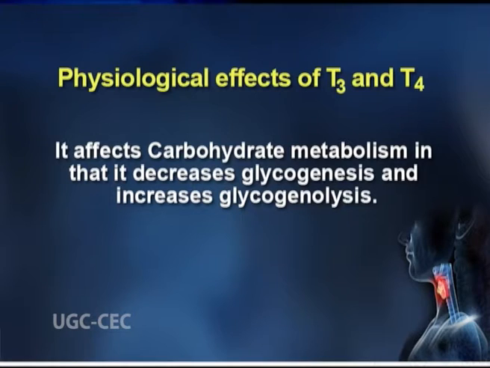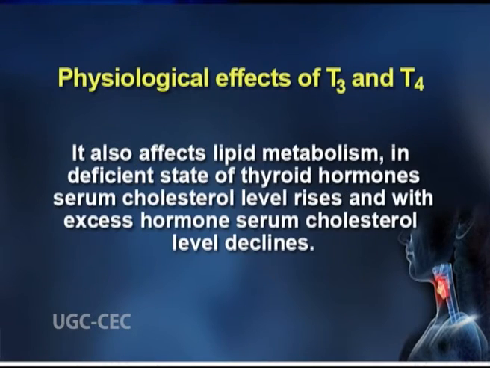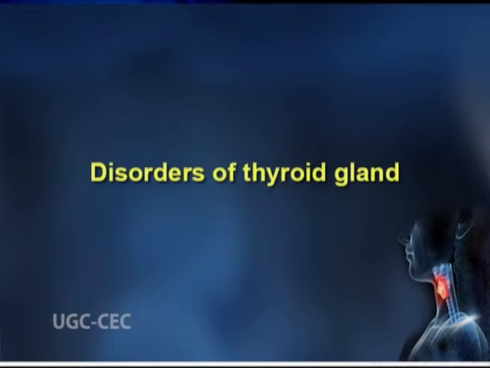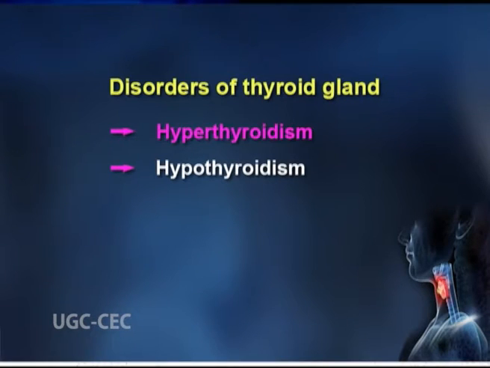They affect carbohydrate metabolism in that they decrease glycogenesis and increase glycogenolysis. They also affect lipid metabolism. In a deficient state of thyroid hormones, serum cholesterol level rises, and with excess hormones, serum cholesterol levels decline. Disorders of thyroid glands. Basically, thyroid disorders are of two types: hyperthyroidism and hypothyroidism.